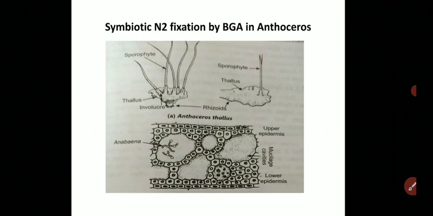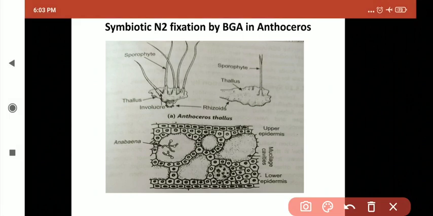The fixed nitrogen is supplied to Anthoceros, and in return it gets shelter in the thallus. So look at the diagram here. The TS of thallus shows the presence of the alga Anabaena, which has large transparent heterocystic cells which fix the nitrogen and make it available to Anthoceros. In return they get shelter.